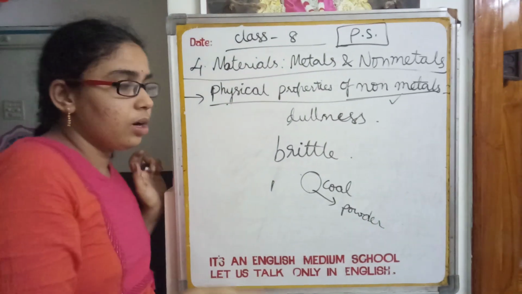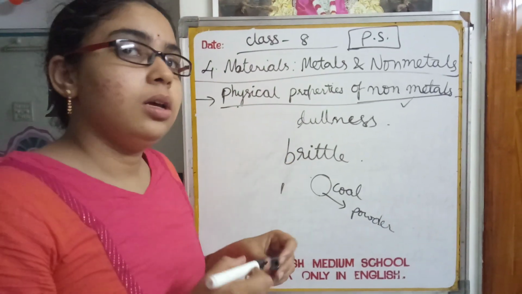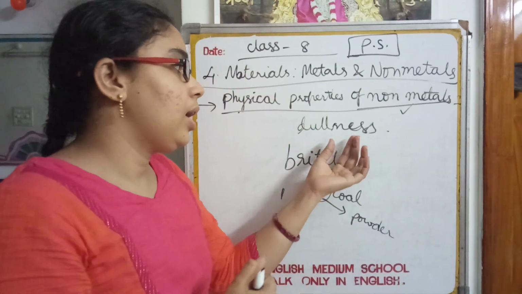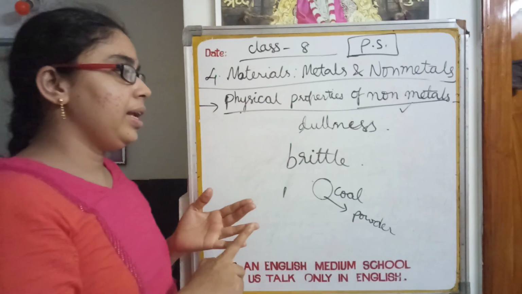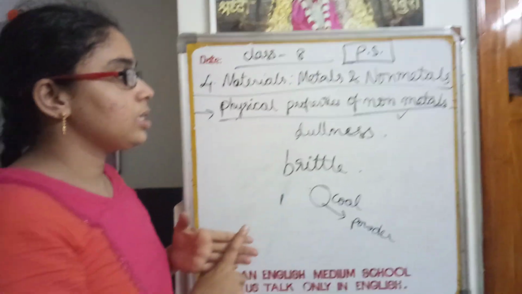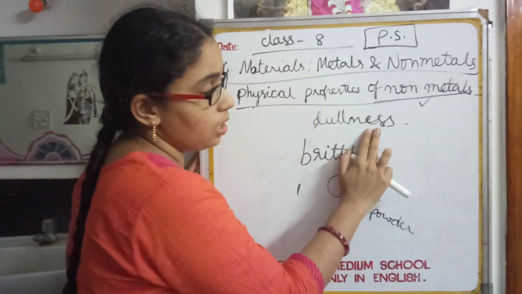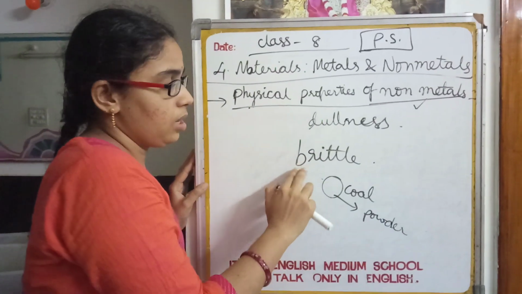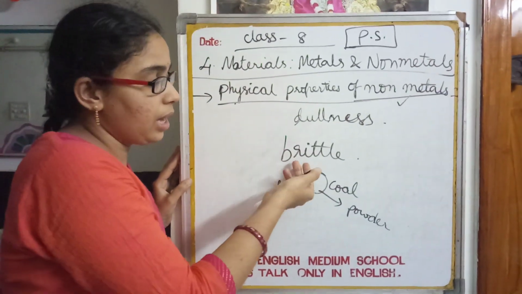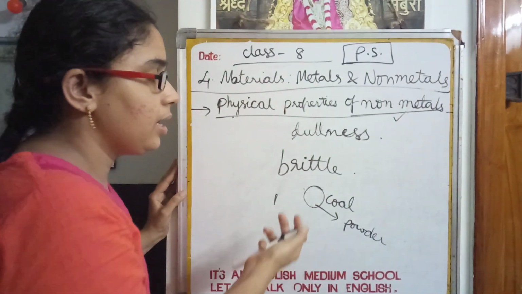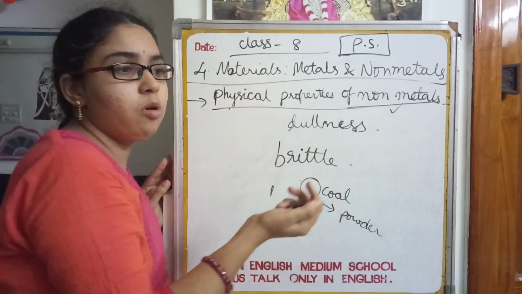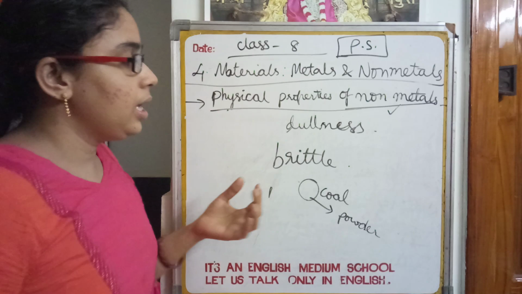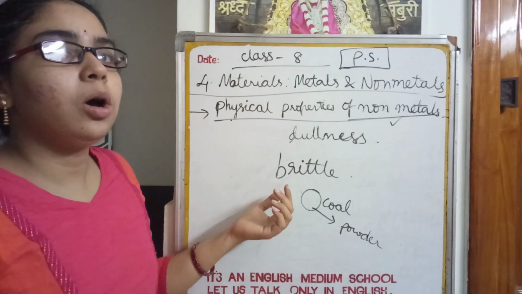It breaks into powder. So brittleness is possessed by non-metals. Also, instead of lustrous they have dullness, and instead of malleability and ductility they have brittleness. Hardness, they don't possess any hard properties. But some of the non-metals are hard. Anyhow, not all of them are hard.